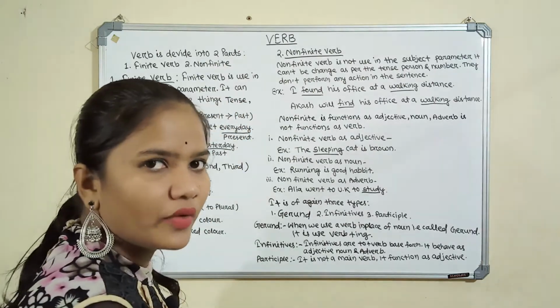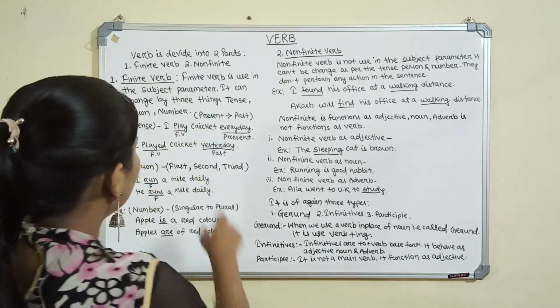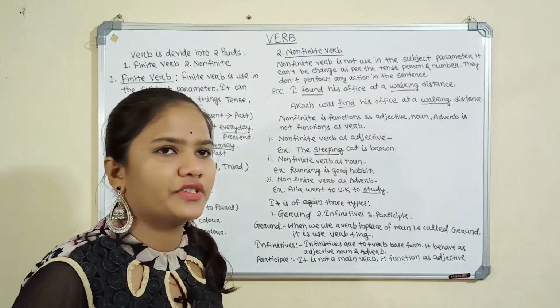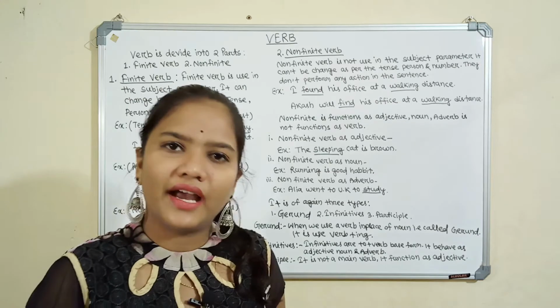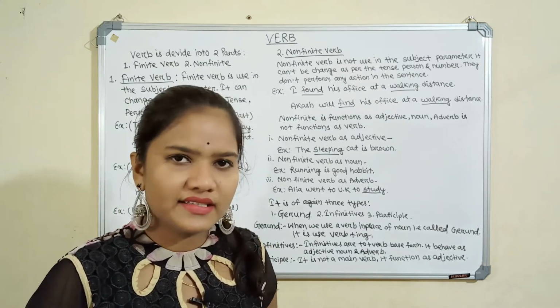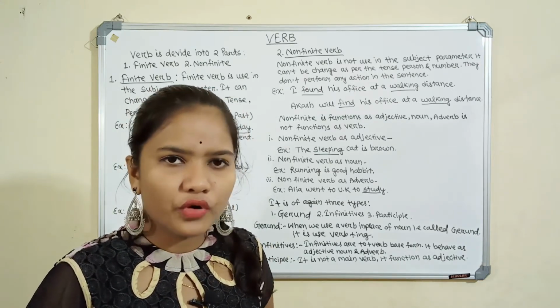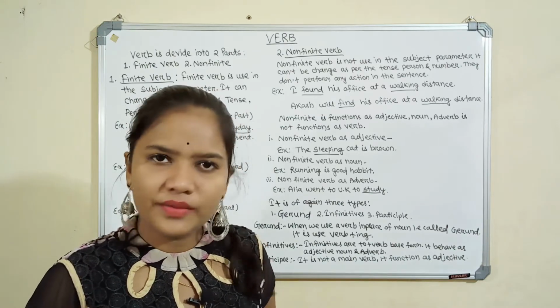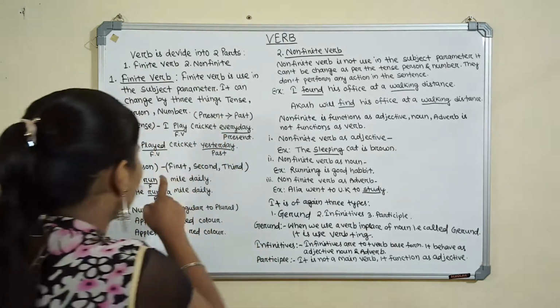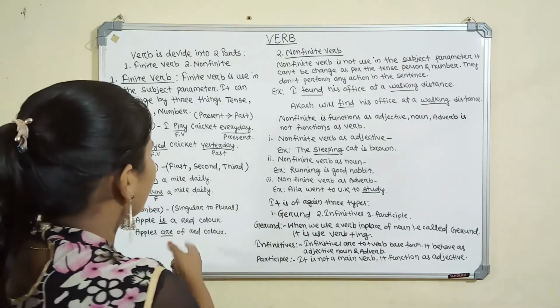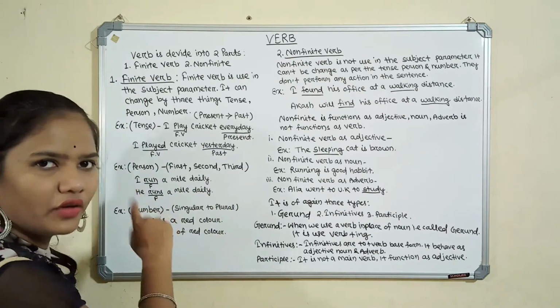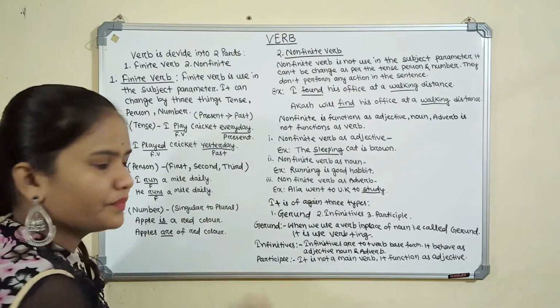Then we will take one example on the basis of person. Person means we know first person, second person and third person. First person is only I, and second person is he and she. Third person is two or more persons like they, we, it. So we will take one example, then we will understand it. I run a mile daily.